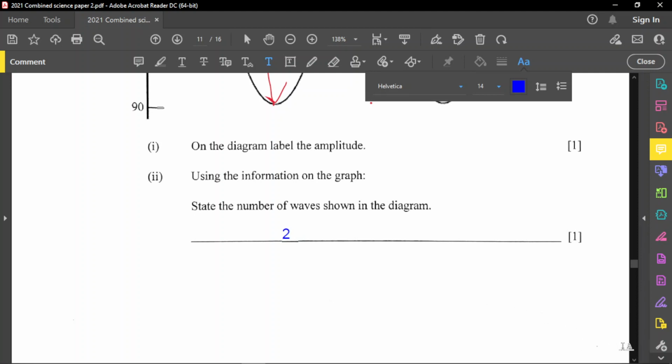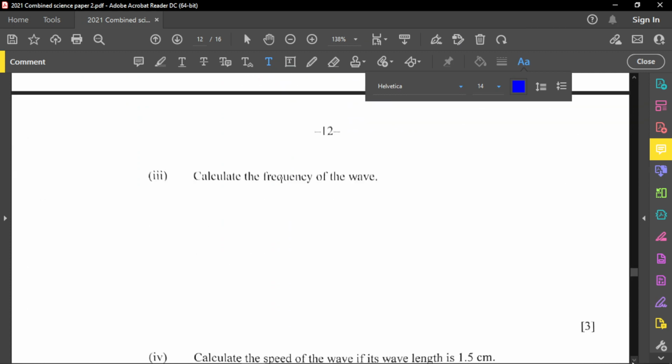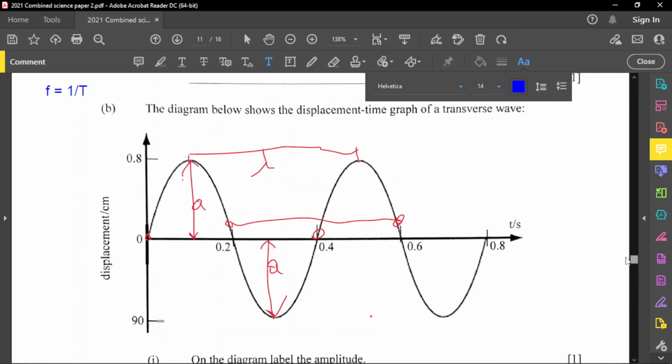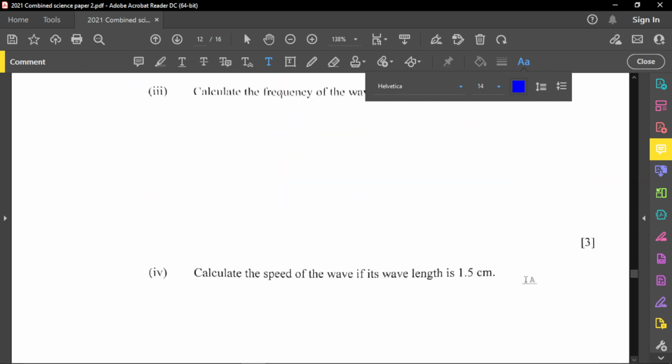All right. So let's go to the next part of the question here now. It said calculate the frequency of the wave. So we need to know the frequency is the amount of waves produced per second. We're going to talk about that. So let's go up first and see the number of waves produced, which you know is 2, because we just talked about that. But the entire time it takes for 2 waves to be generated is 0.8 seconds. So what we're going to do is put the two waves for 0.8 seconds.